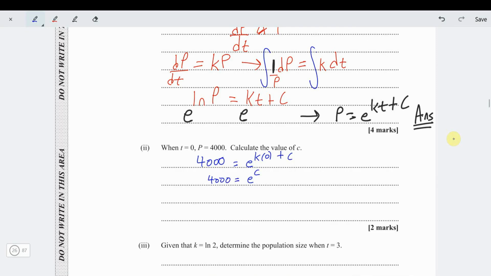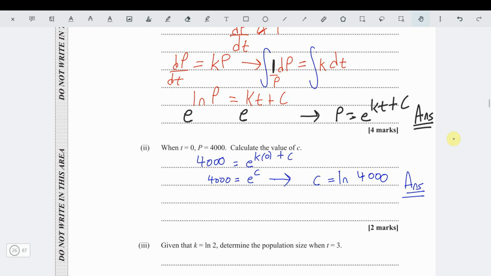So that gives us our constant. So really and truly then, to find c, we just take ln both sides. So c is just ln 4,000. That's c. Easy stuff. Nice. So e to the c is 4,000, we're good.